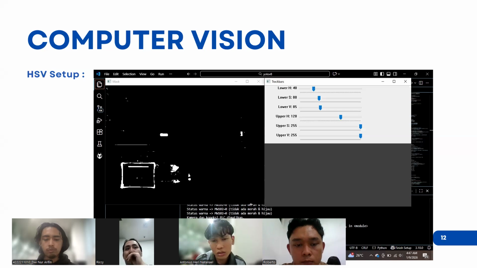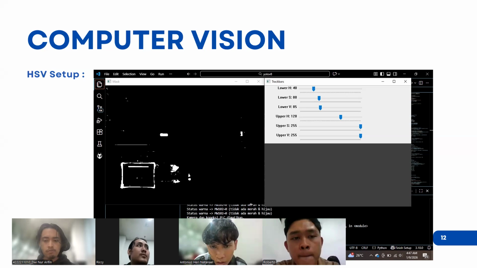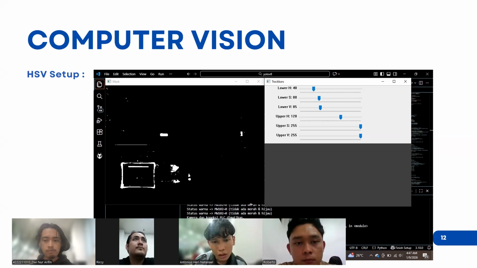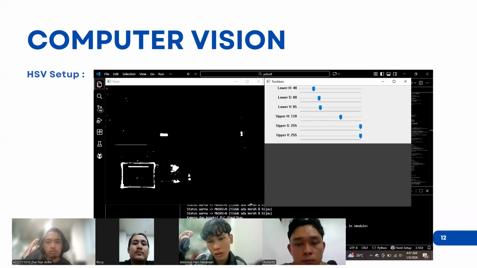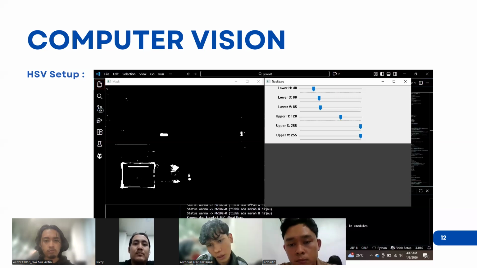The picture shows the result of HSV for the color green, with lower H of 40, lower S of 80, lower V of 85, and upper hue of 120, upper saturation of 255, and upper value of 255.